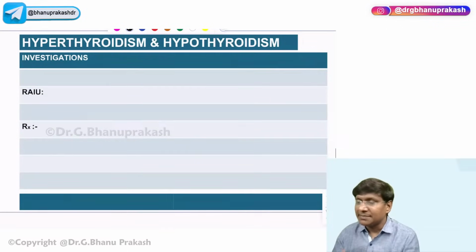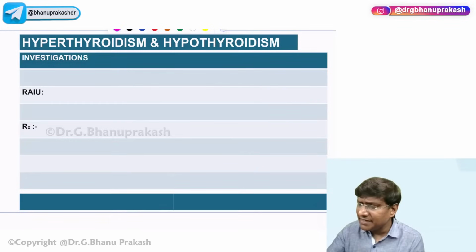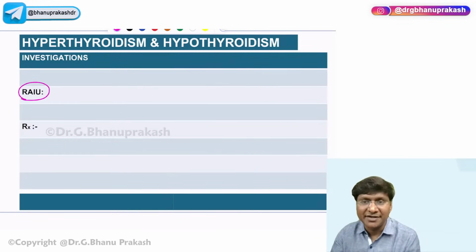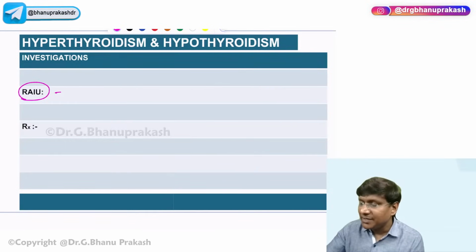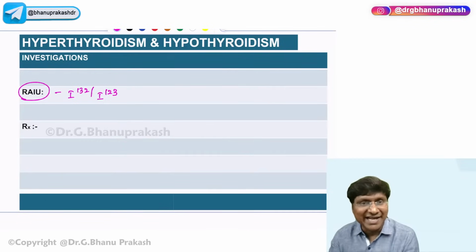Then coming to the workup in case of hyper as well as hypothyroidism, one of the very important parts of the workup is radioactive iodine uptake. For radioactive iodine uptake studies, we use iodine-131 or iodine-123. You should know the conditions where there is high radioactive iodine uptake, and the conditions where there is low radioactive iodine uptake.